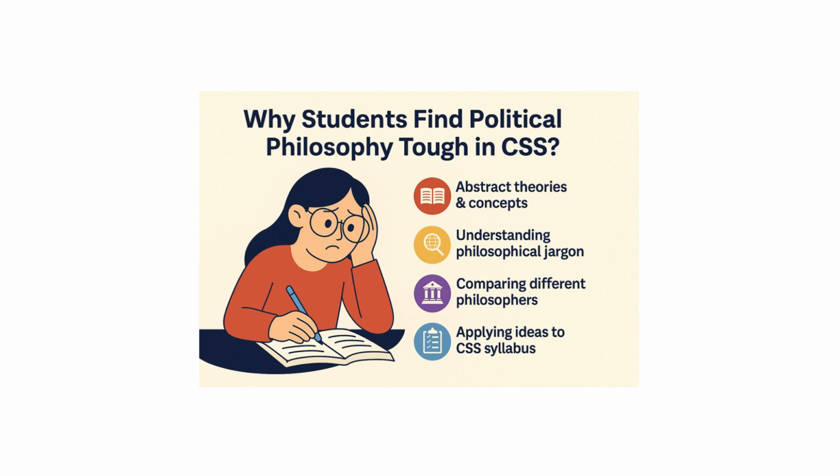For example, when I'm talking about equality, justice, equity, sovereignty, these are such concepts that one cannot see. So understanding these concepts and then applying them in real time, or then understanding them in the context of different philosophies, becomes very difficult. And secondly, it's very important to have a strong grip on philosophical jargons. So if you do not know philosophical jargons, you do not know how you need to address the tension between the citizens and the state, and you do not know how you would like to address an issue with respect to a philosophical debate going on in political philosophy.